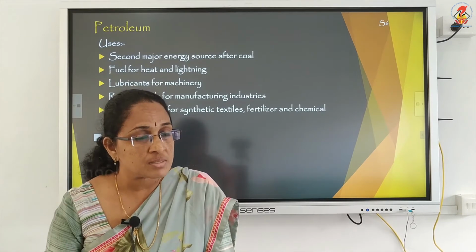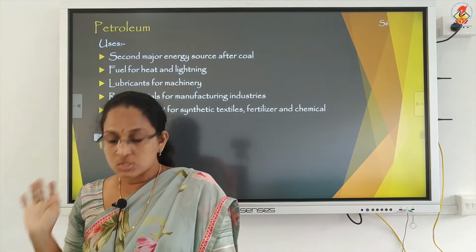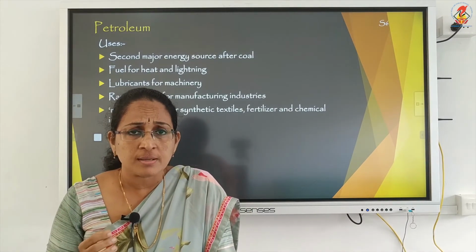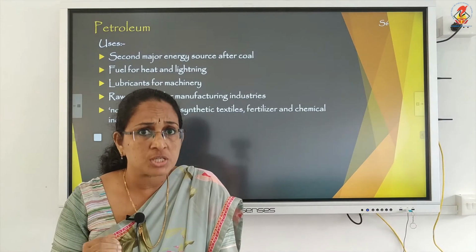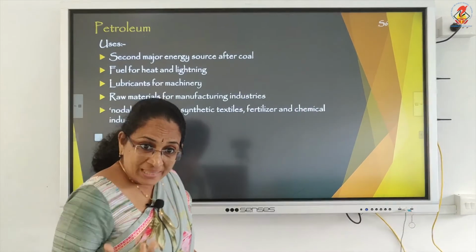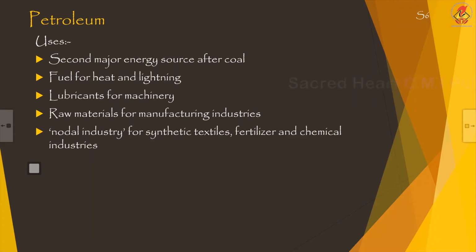Okay, we have discussed the second conventional source of energy, petroleum, and its uses. It's a second major energy source after coal. It's used for fuel, for heat and lighting, lubricants for machinery. It's a major raw material and also acts as a nodal industry for synthetic textiles, fertilizer and chemical industries.